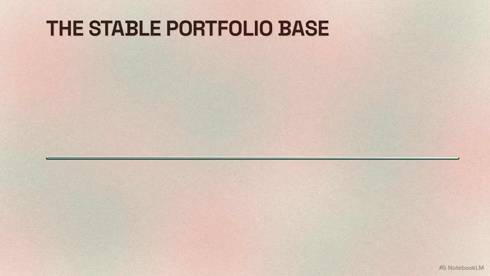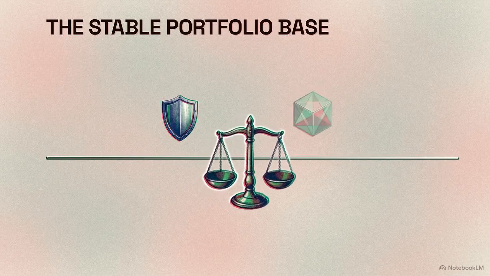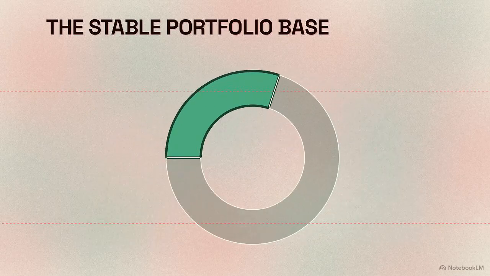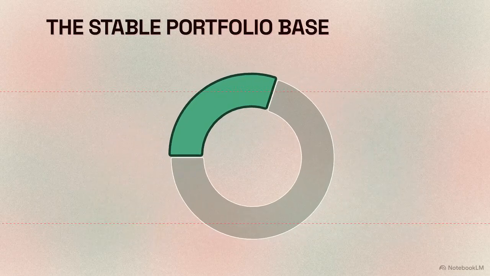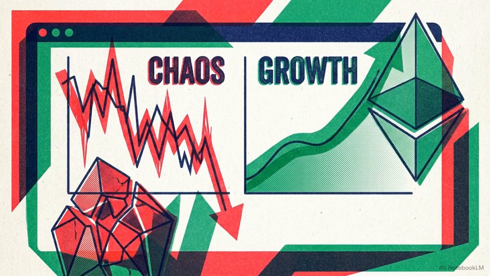A robust portfolio combines both concepts: an inflation shield through pricing power and a growth engine through compounding. Many strategies recommend allocating 20% to 30% of a portfolio to these defensive, cash-generating stocks to create a stable base. This methodical approach provides a structured alternative to chasing high-risk trends or trying to predict market crashes.